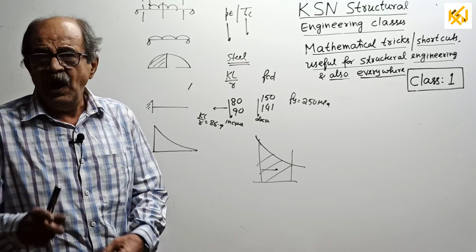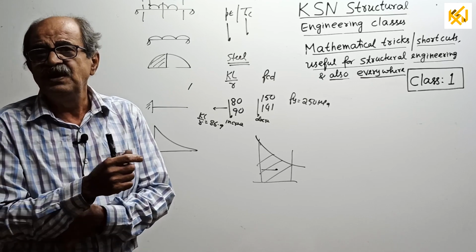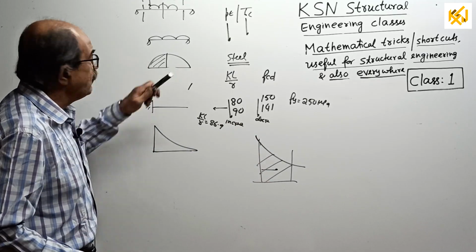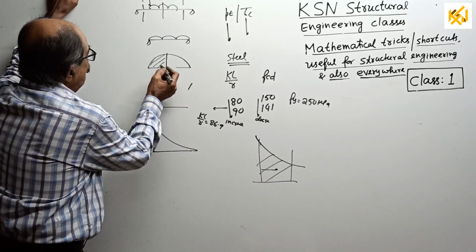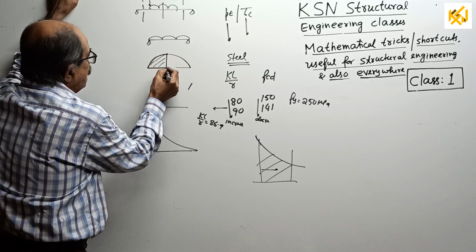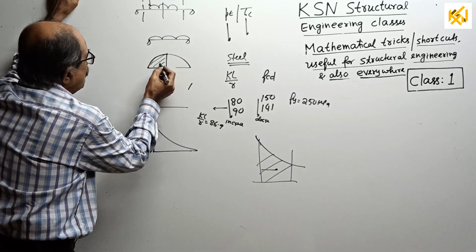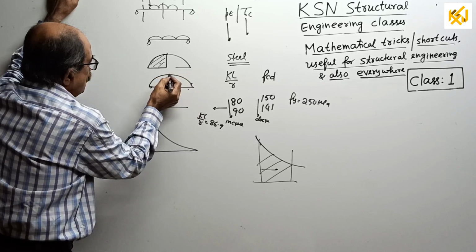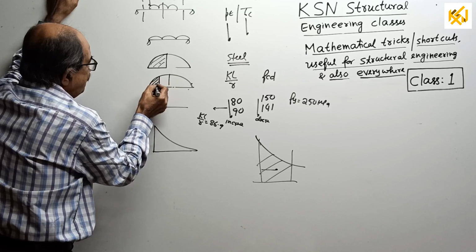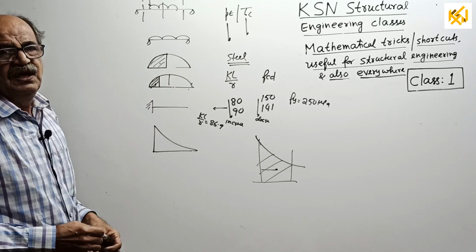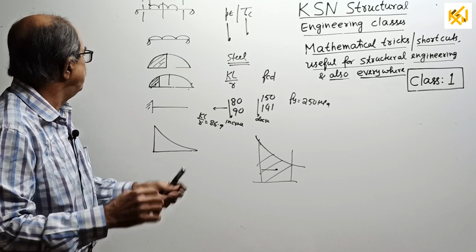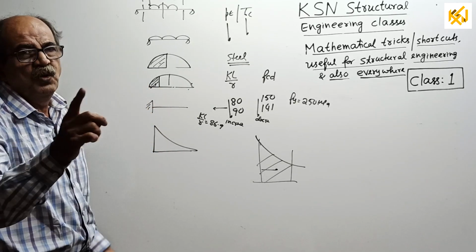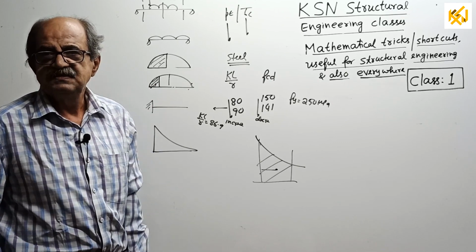Sometimes you have to get the area by some principle because the formula is not available. Then what to do? Mathematical part. I told just now, this area is 2/3 base into height. Suppose you want only this much area and its CG. Many people write this also as 2/3 base into height, and say this is 5/8, this is 3/8. No, completely wrong. I will tell the reason.